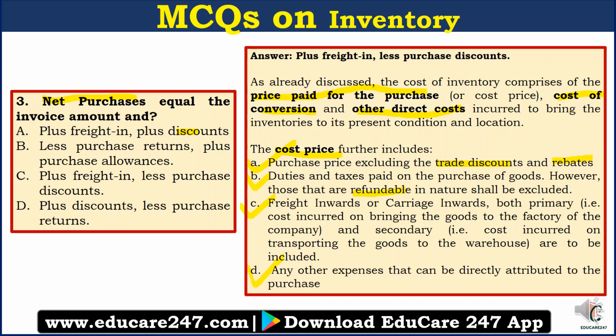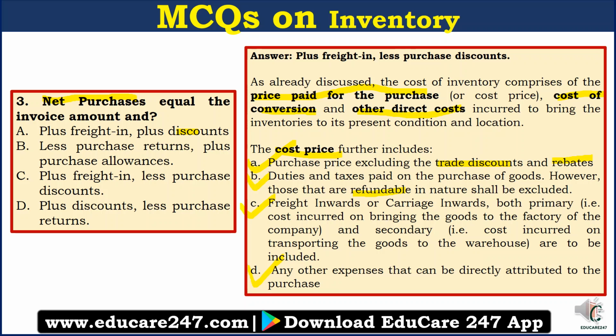Option B, less purchase returns. Less purchase returns is correct because purchase returns do not form part of purchase. However, plus purchase allowances is incorrect here. Purchase allowances are a kind of discount only, and since discounts do not form part of the cost, purchase allowances also do not form part of the cost. Hence, plus purchase allowance is incorrect here, which makes option B also incorrect.